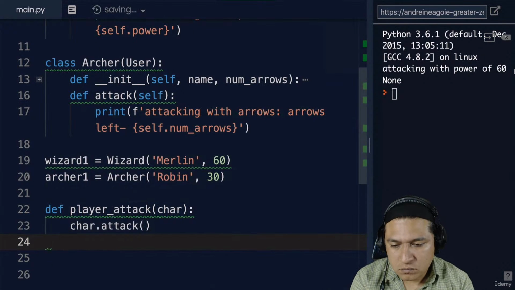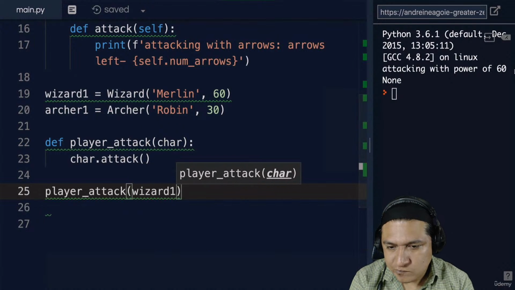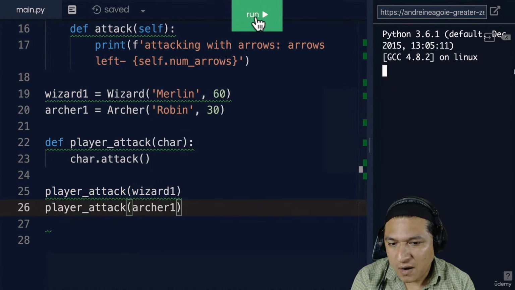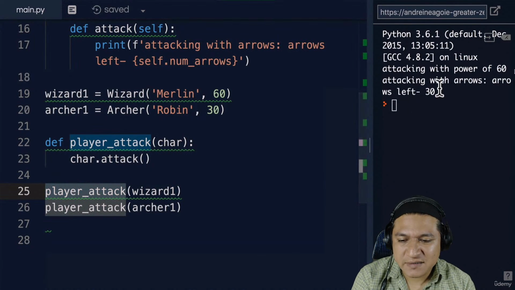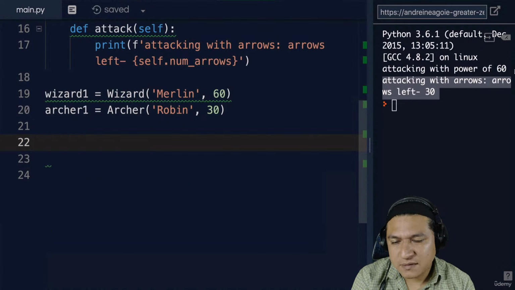And now, if I run this code and say player attack wizard1, I'll get attacking with power of 1. What? If I do player attack, have archer in here, and click run, it gives me a different output, even though we're calling the same thing, because of the object that we pass into it. Polymorphism. Another way to demonstrate this is if we do a for loop.